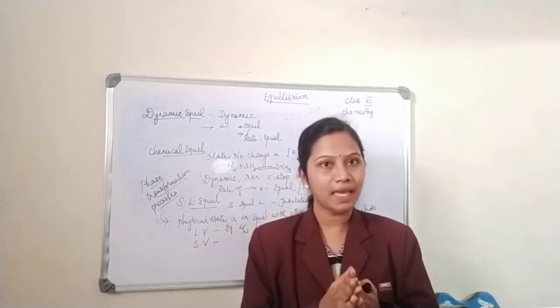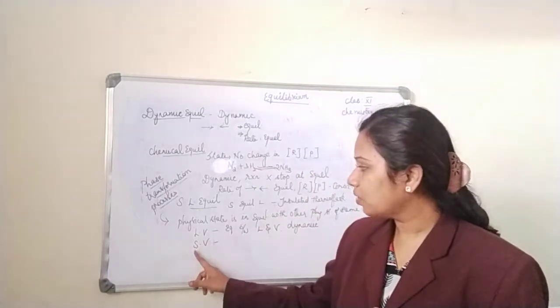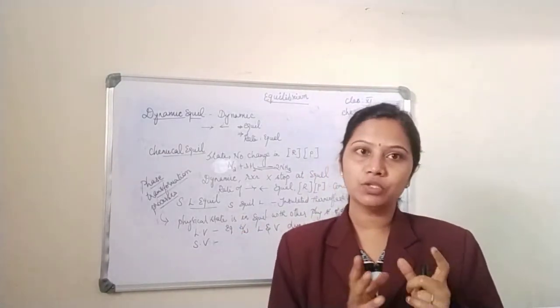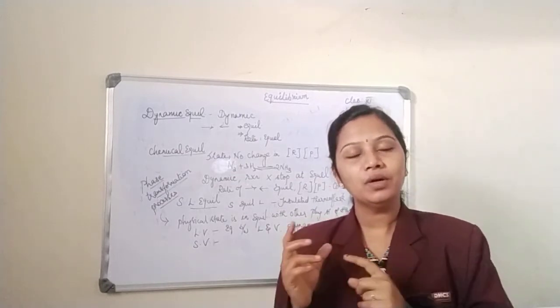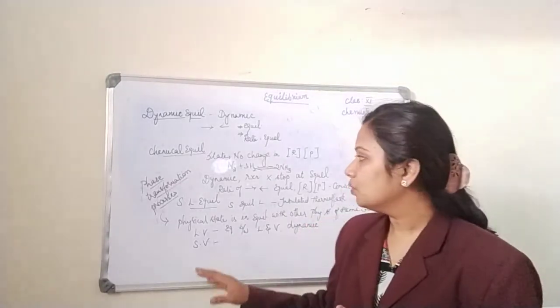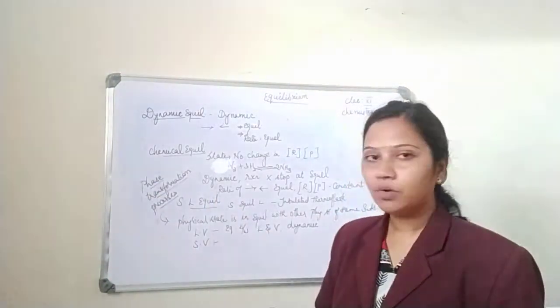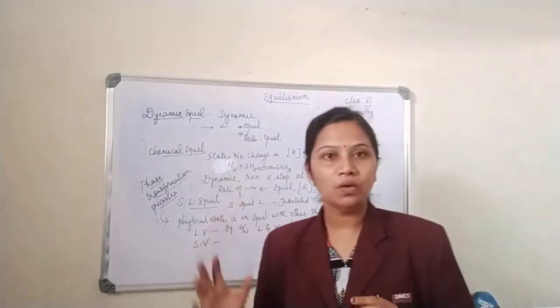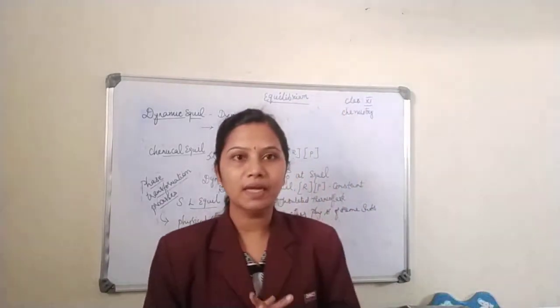Say for example, camphor. So what is your solid vapor equilibrium? There is an equilibrium between your solid material and your vapor material which is produced after your solid sublimes. So under phase transformation process, we have solid liquid, then liquid vapor, then solid vapor. In all these cases, the first two will be dynamic in nature.